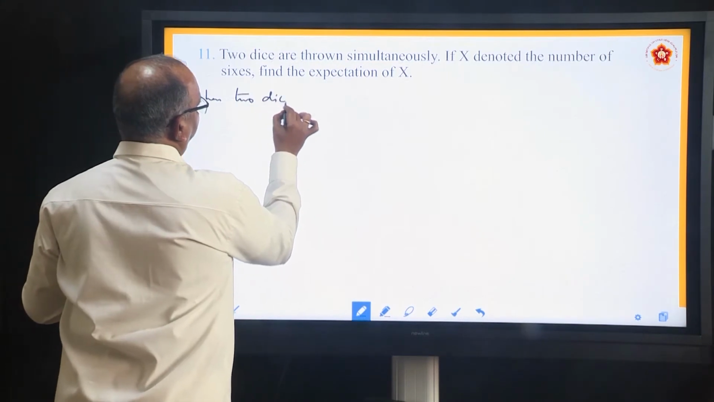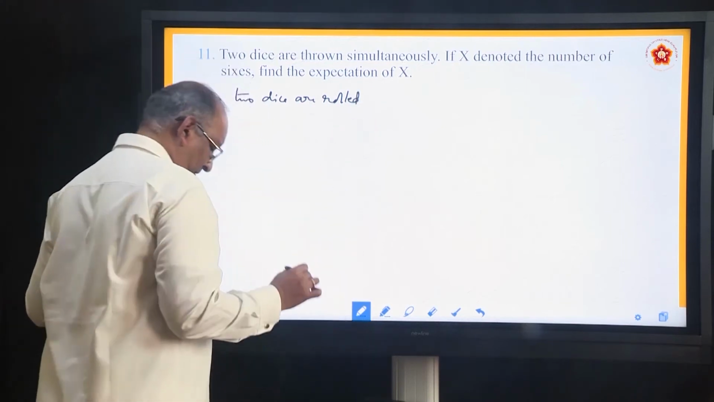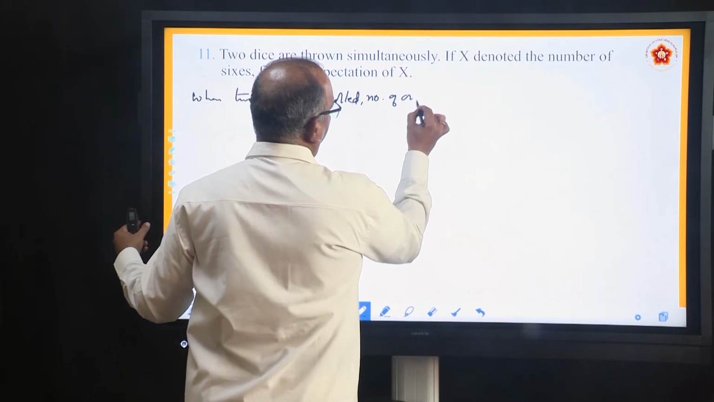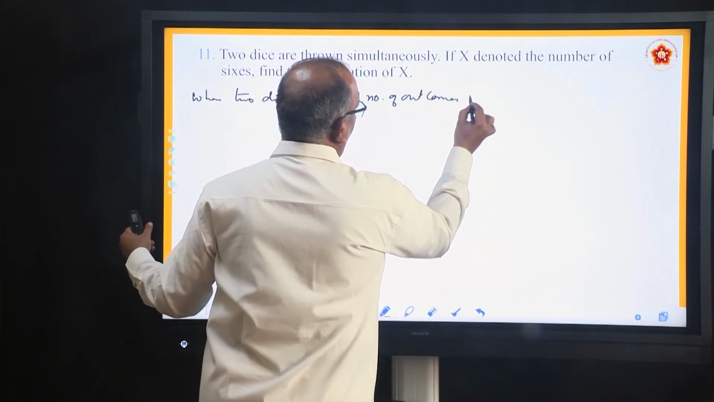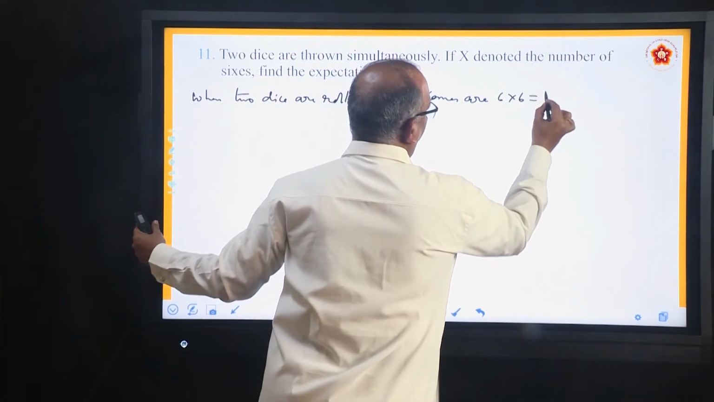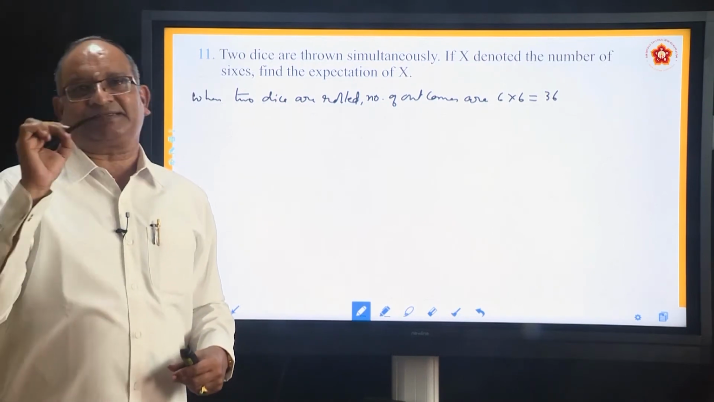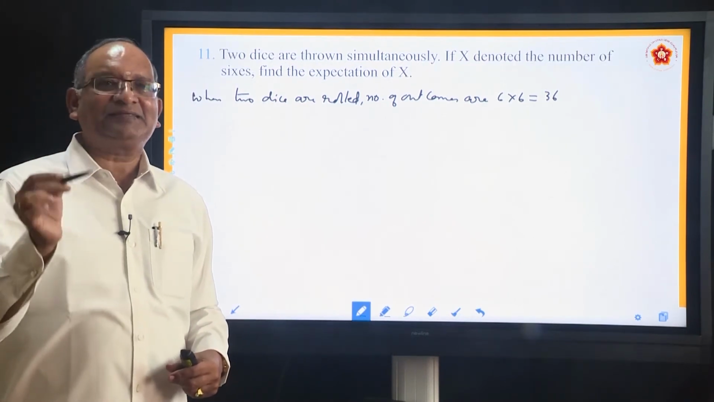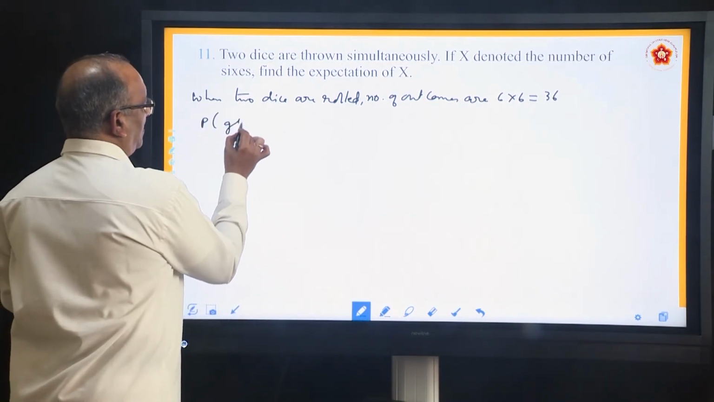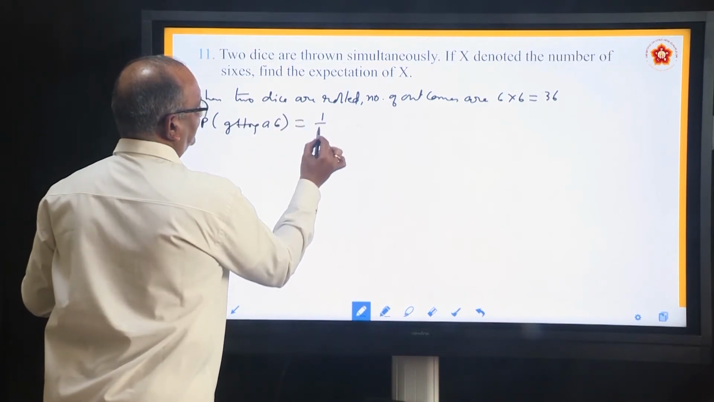When 2 dice are rolled, number of outcomes are 6 into 6 equal to 36. He is interested in getting 6. What is the probability of getting 6 when you roll a die? Probability of getting a 6 is 1 by 6.